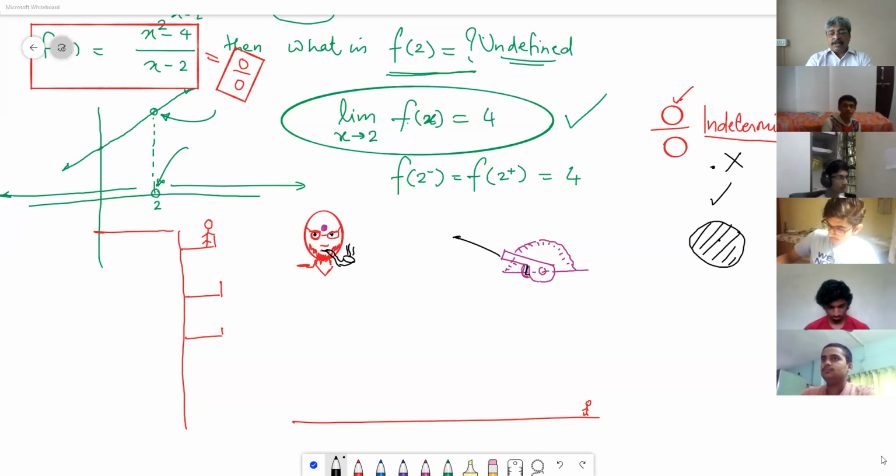Excuse me, sir. In the previous problem of hitting with a bullet, you said that the probability will be 1 by infinity. But sir, that would be if we were to randomly hit the bullet, right? But here we are calculating and hitting at a specific point, right? So how is it 1 by infinity?